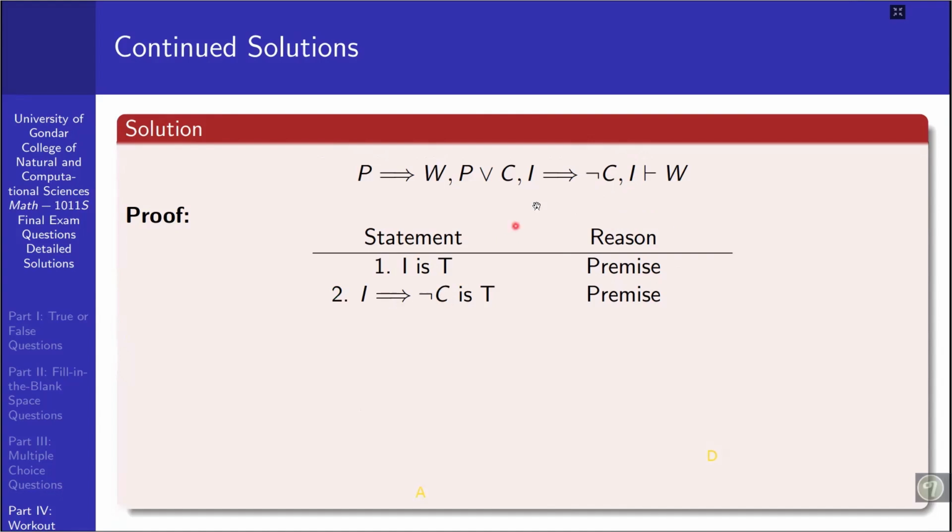The second, I implies negation of C, must be true because it is a premise again. But here, what do I have? I is true. If I is true, for I implies negation of C to be true, negation of C itself must be true. So if this is true, C must be false. Why is it false? By the definition of logical implication and negation. Because for I implies negation of C to be true, if I is true, negation of C must be true. If negation of C is true, it means C is false.